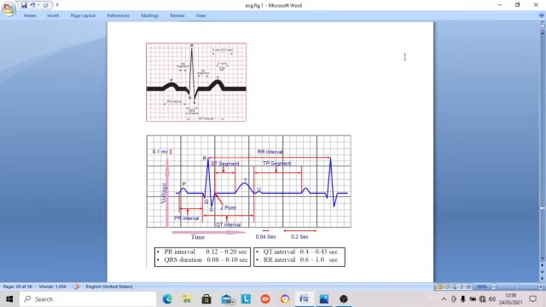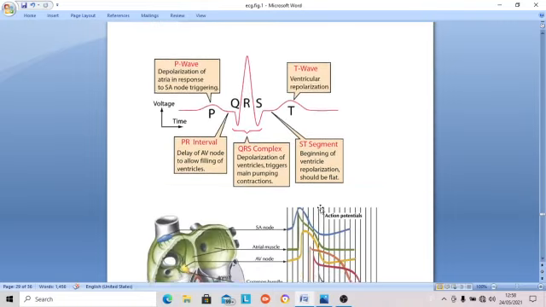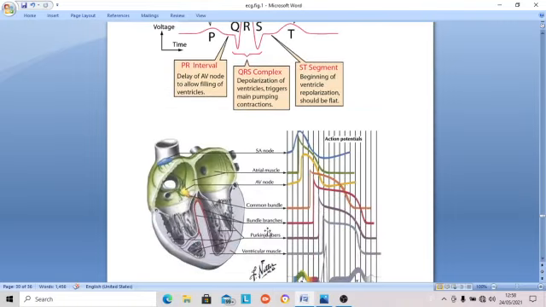So 0.72 second for one beat, then in 60 seconds, how many beats? You can calculate the heart rate from the ECG. Then rhythm: if these successive intervals are equal, then the rhythm is regular. The ECG is a big chapter, taking more than one lecture.